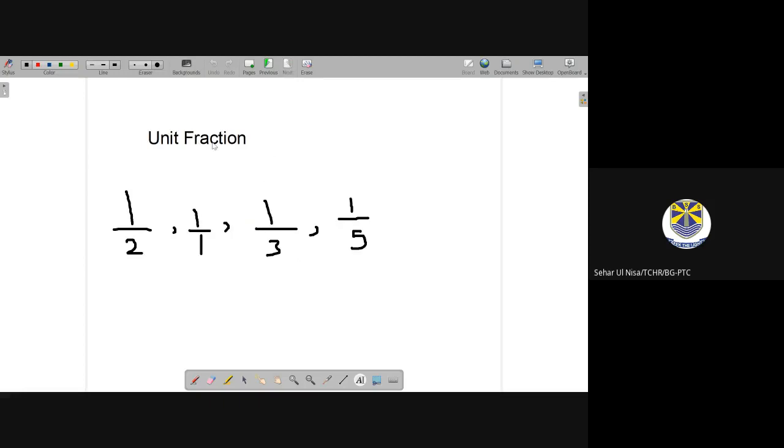Then unit fraction. If there is the number 1 in the numerator, then you will say it is a unit fraction. Any question? No, teacher. Okay, so is this easy? Yes. Try to revise the topic in the classroom so that when you do it alone, you will feel it is really easy.